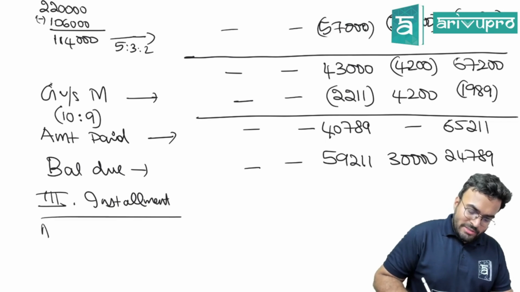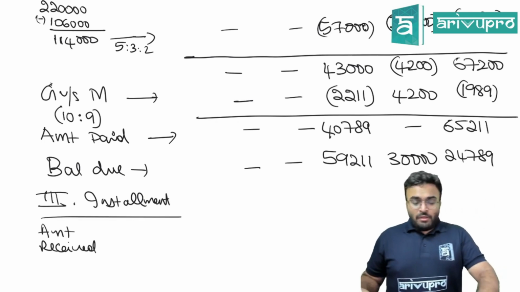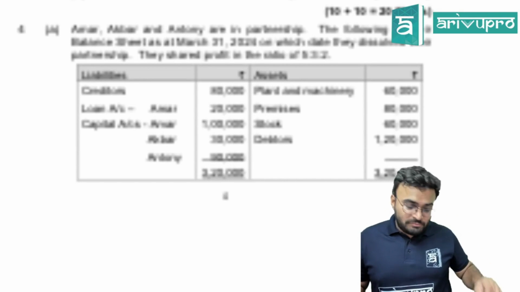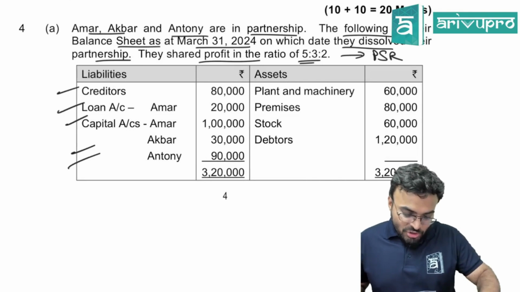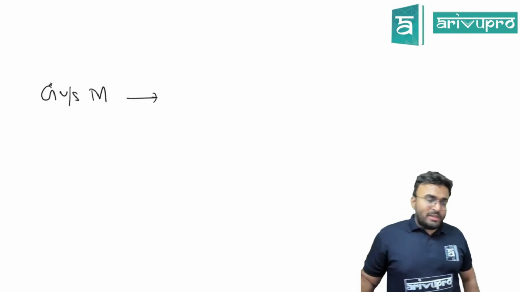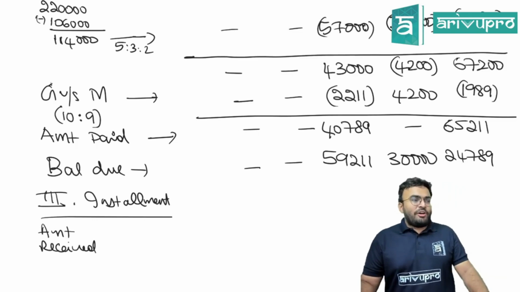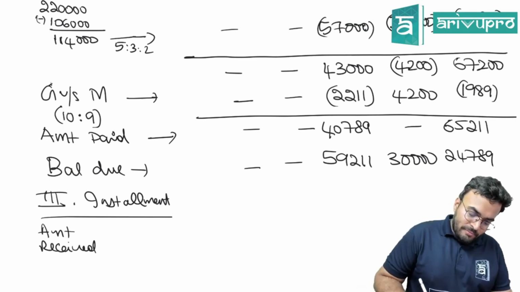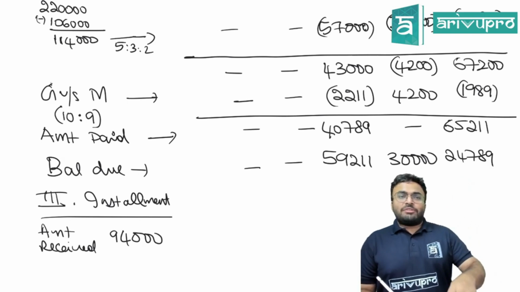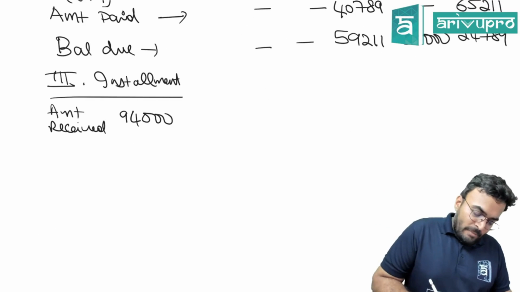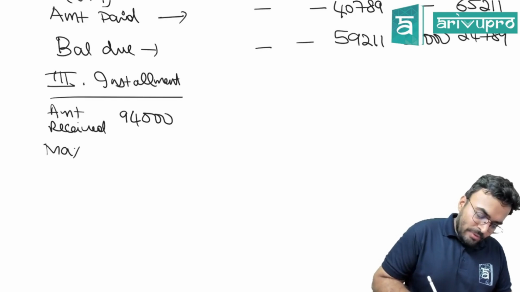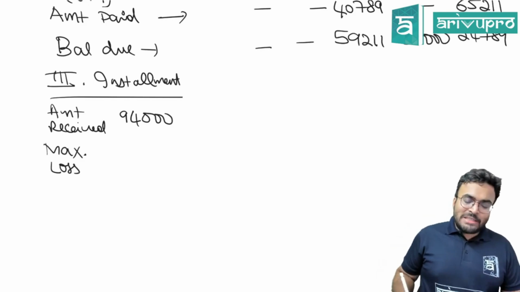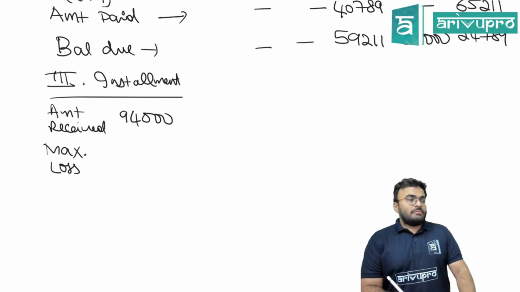Third installment. What is the amount received? Amount received, third installment, 94,000. Is it enough to pay everybody and finish it off? No, it is not enough to pay everyone. So what will you do? Again you will do maximum loss. How much is the maximum loss? Can you find out?